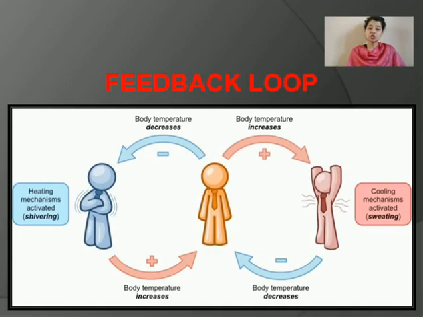In a second situation, the body temperature increases due to certain factors and the cooling mechanism is activated, for example sweating, and the body temperature decreases and comes back to normal. So this is a feedback loop. And when this feedback loop is disturbed or distorted, the condition can become fatal.